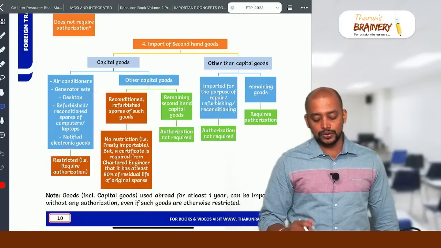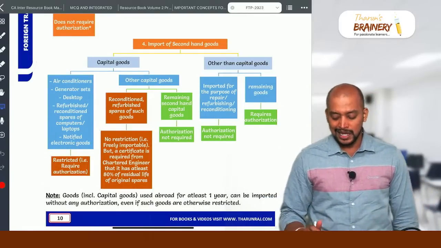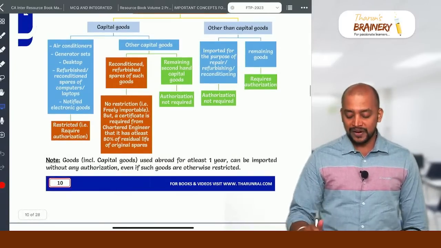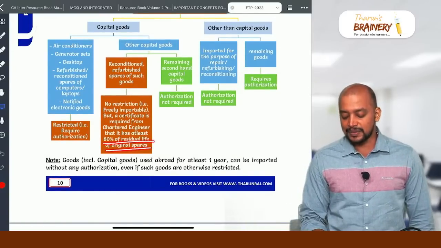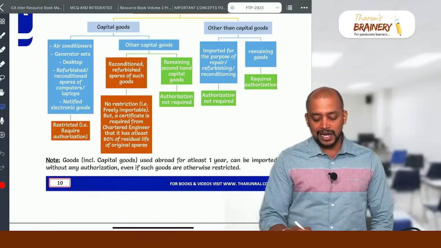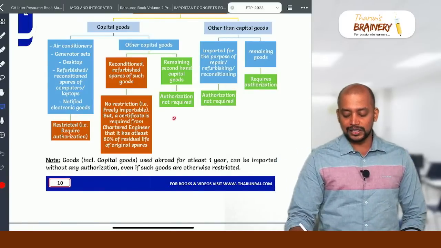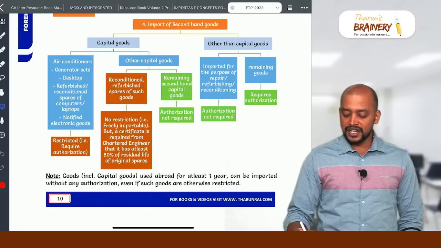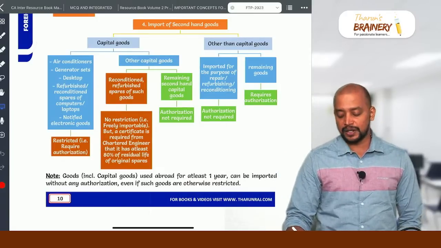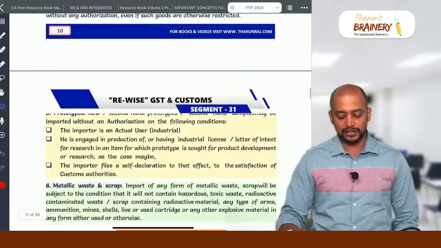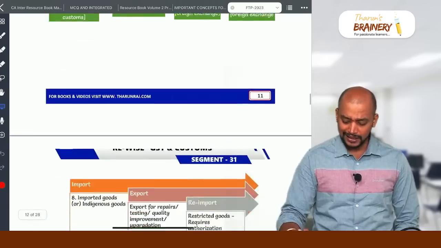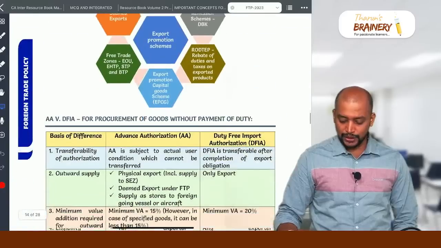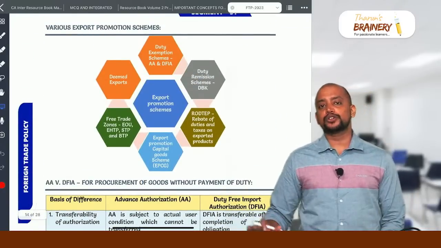Other capital goods do not require authorization, and if it is reconditioned or refurbished spares of such goods, provided the life is at least 80% of the original life. Remaining second-hand capital goods, so authorization not required. Other than capital goods, normal goods, if it is imported for the purpose of repair, refurbishing, authorization not required, otherwise authorization is required. Then next, we will be required to know about these export promotion schemes.